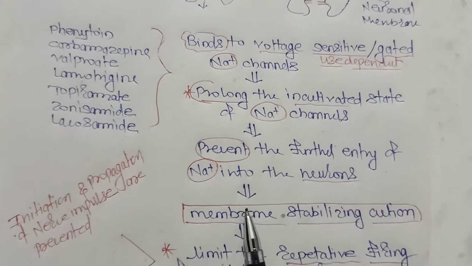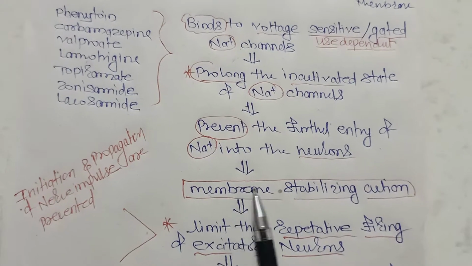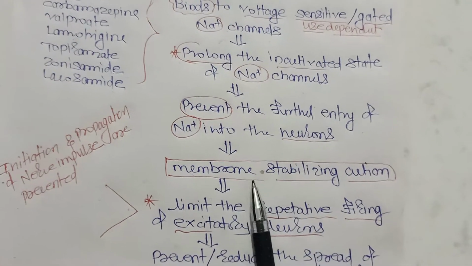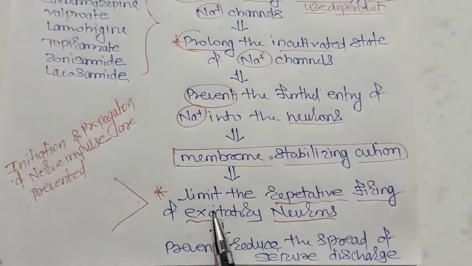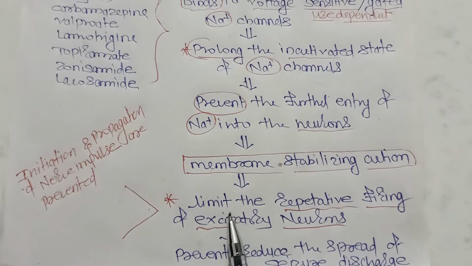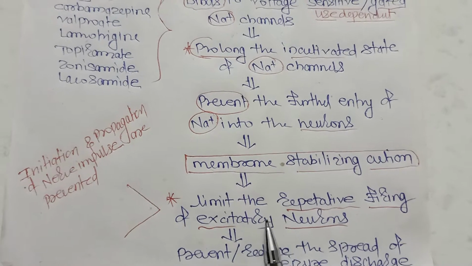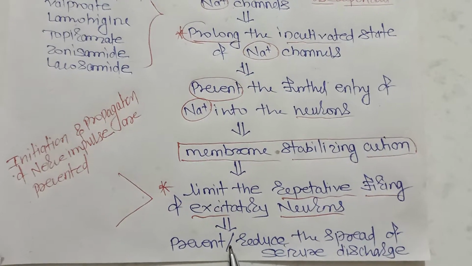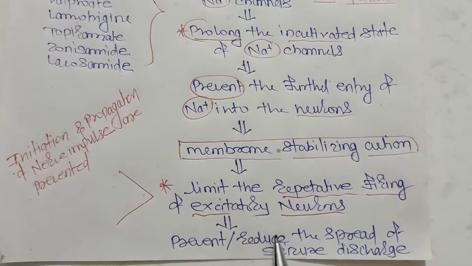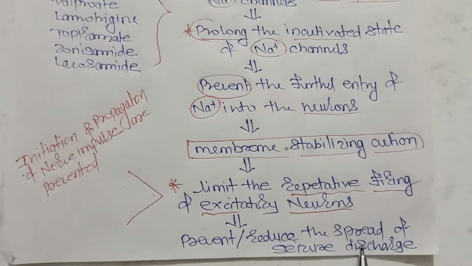Because of this membrane stabilizing action, it limits the repetitive firing of the excitatory neurons, and that's how it reduces or prevents the spread of seizure.